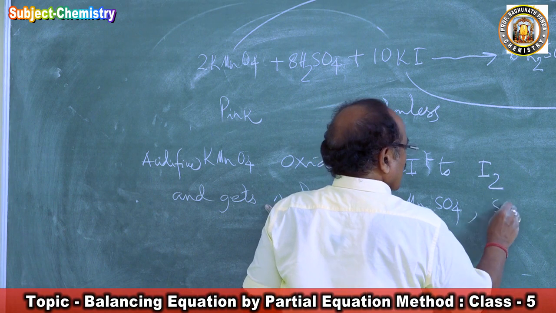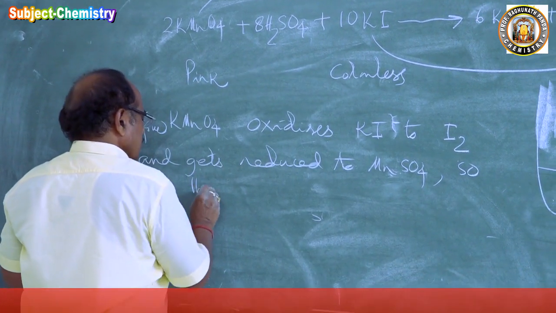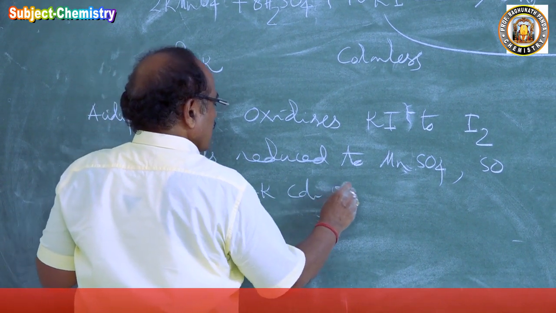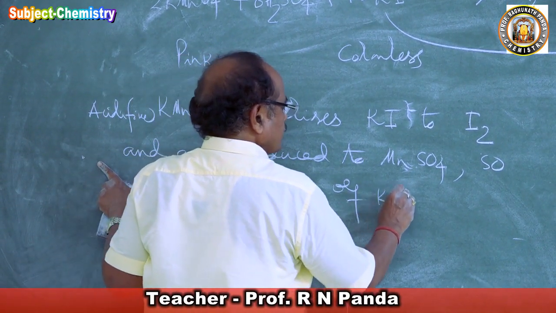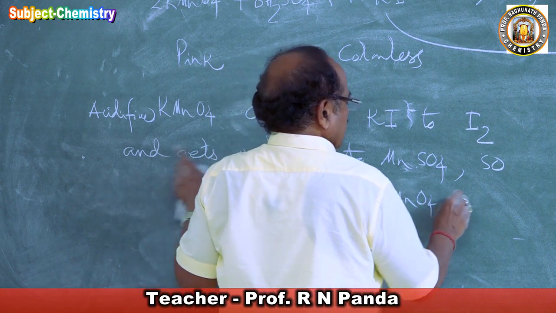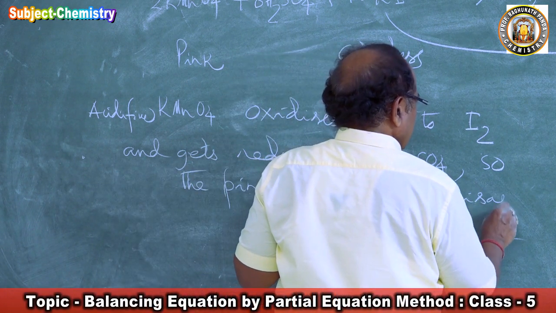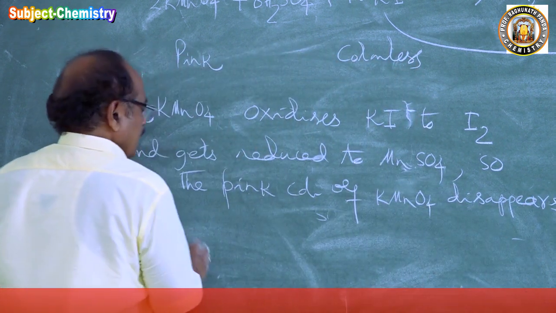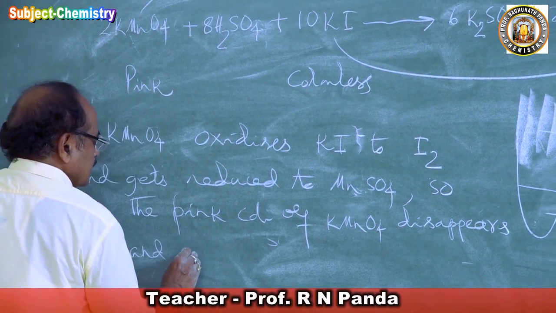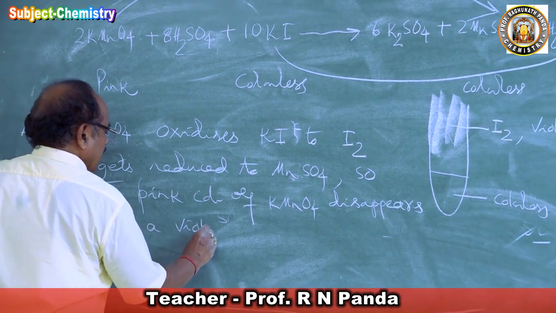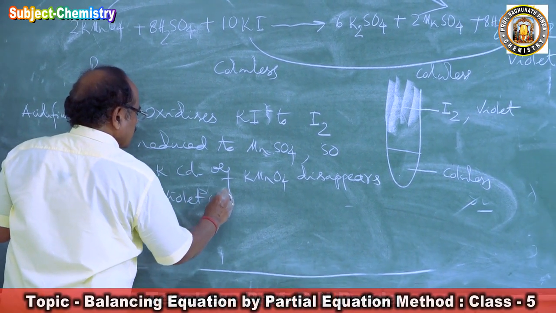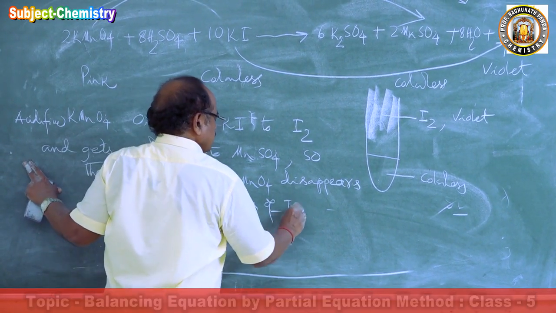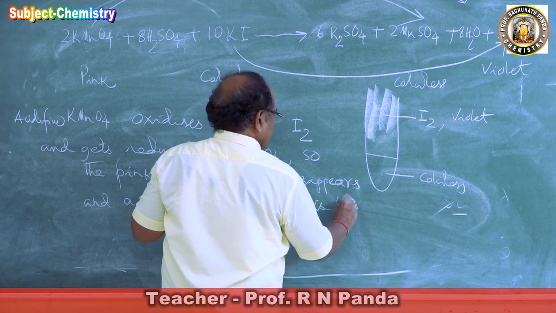So the pink color of KMnO4 disappears, and a violet color gas of iodine is liberated.